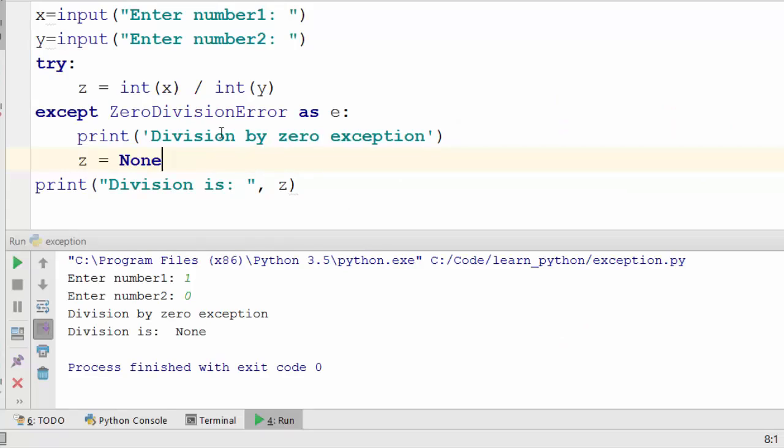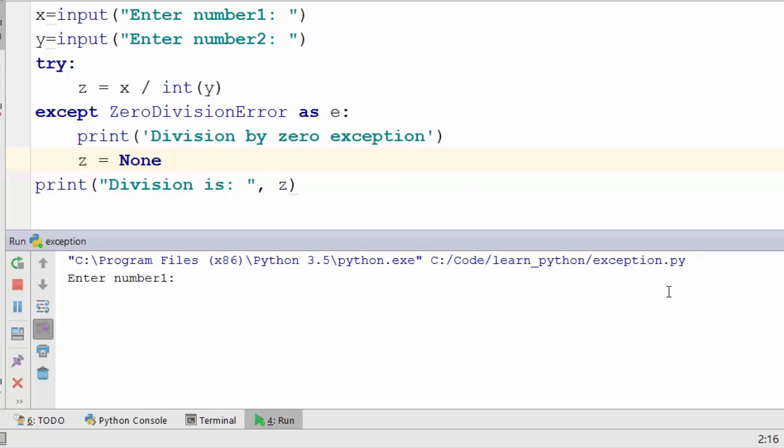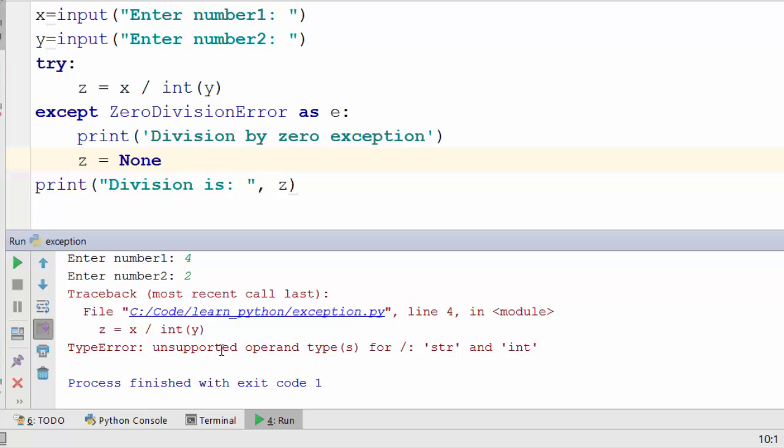This program is already handling the ZeroDivisionError exception. But let's say by mistake, when you take the number from the console, you forget to convert it to an integer. So now I'm dividing, and this x will be a string, by the way. When you enter something from the console, it is by default a string, which you need to convert to an int. But let's say you don't do that, and let's see what happens. Okay, so I'll just enter normal numbers here. Wow, you saw it crashed because you cannot divide a string by an integer.